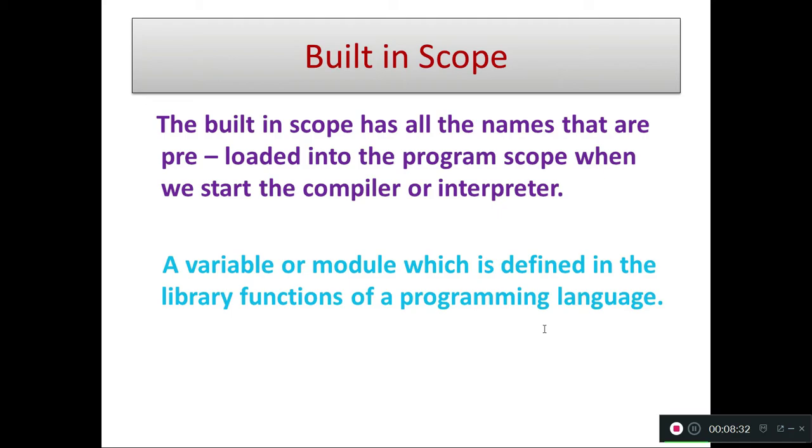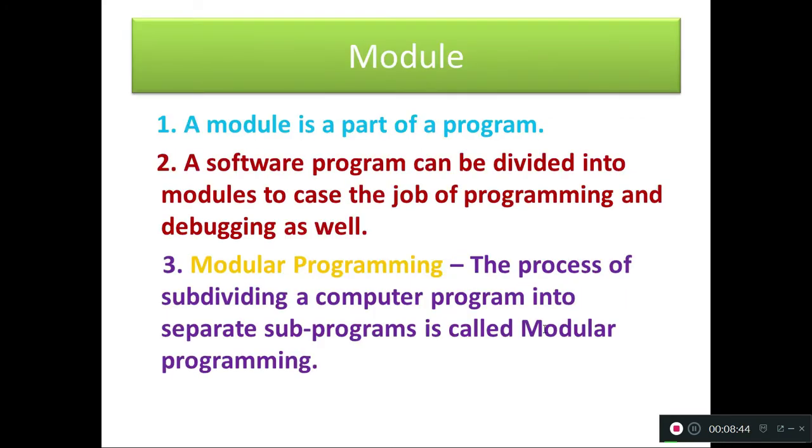A variable or module which is defined in the library function of the programming language. Some of the library functions can be pre-built in, so it should be given in the built-in scope. Okay, then module, very important one. A module is a part of the program. A software program, it means Dev C++ in first year. In second year you learn Python. A software program can be divided into modules to ease the job of programming and debugging as well.